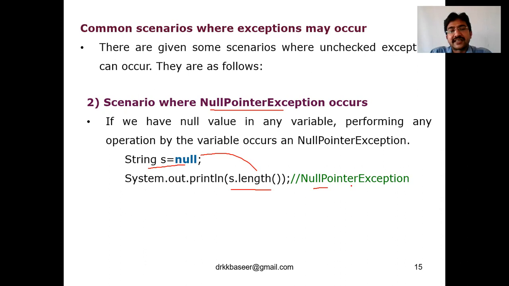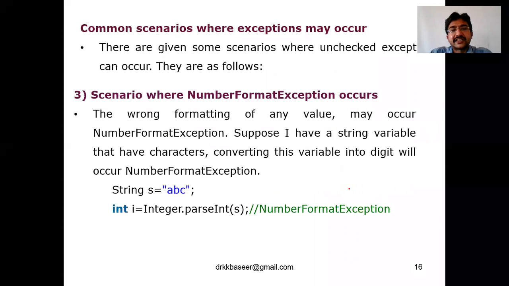So null pointer exception: when you assign a null value to a string and you try to calculate the length of that variable, it will throw an exception called null pointer exception. Okay, that was the second scenario for understanding null pointer exception. Coming to the third scenario, number format exception. Let this also be one example of a runtime exception.